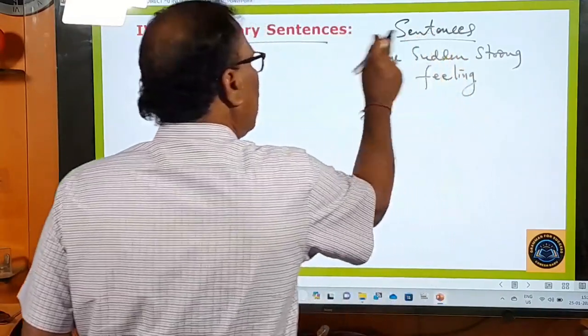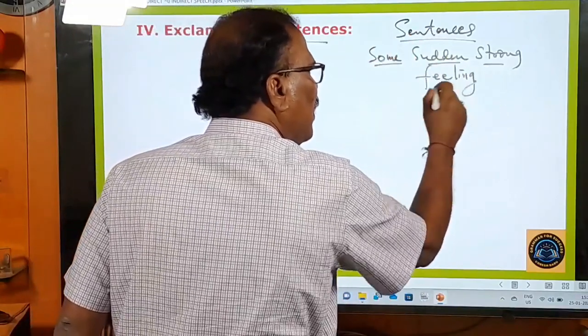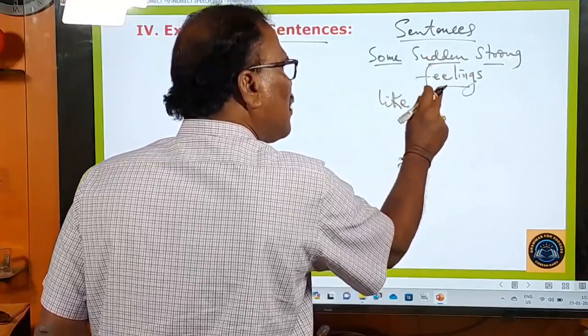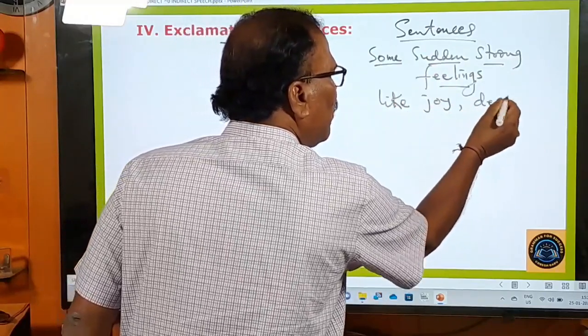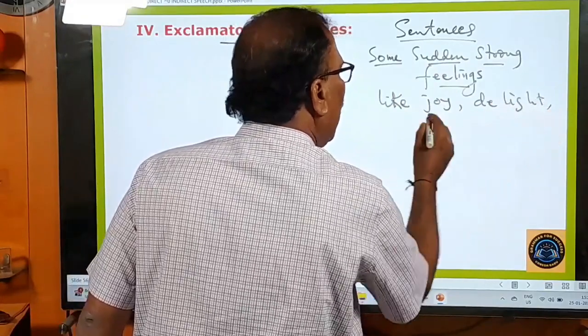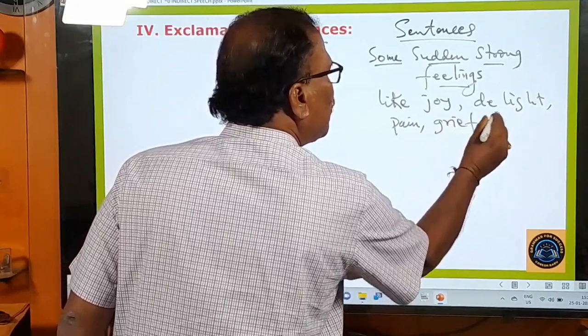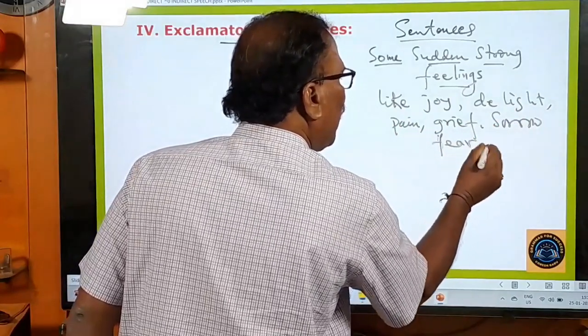What are those sudden, strong feelings? Feelings like joy, delight, pain, grief, sorrow, and fear, etc.